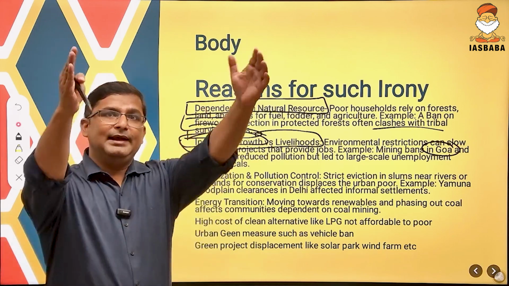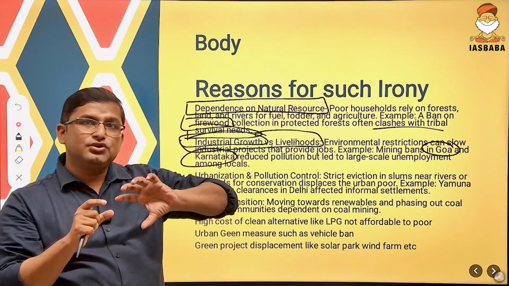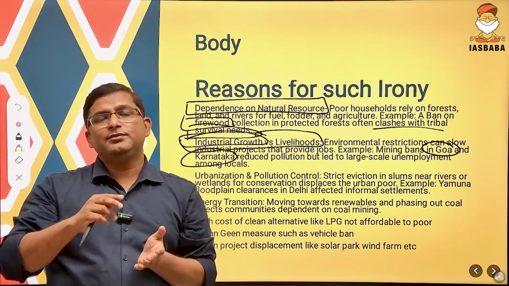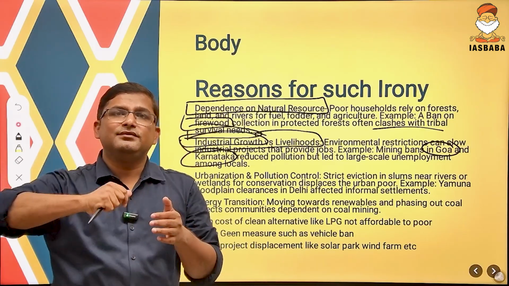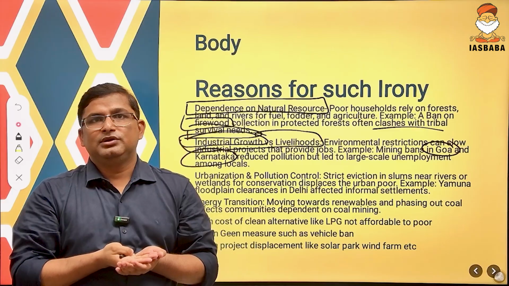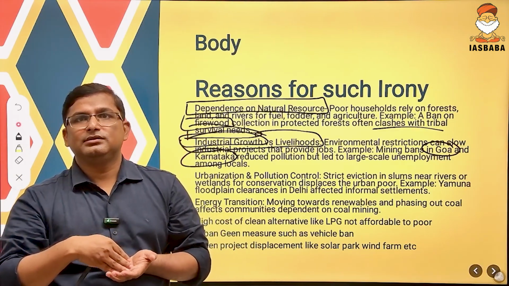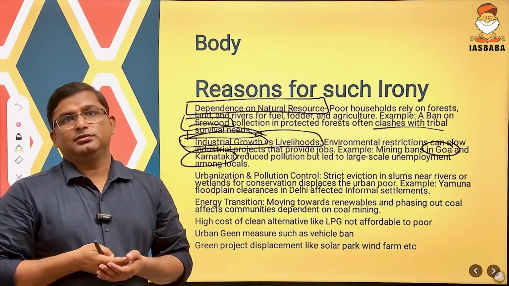At one time, we also need to ensure our industrial growth, but at the same time, we also want to protect our environment. So whenever we try to protect our environment, for example, the ban on mining in Goa and Karnataka, this led to massive unemployment among the local people.